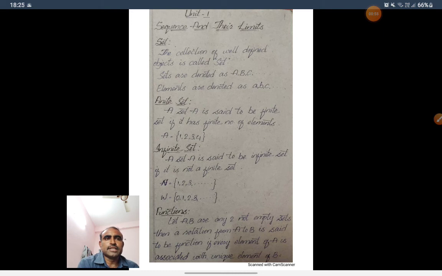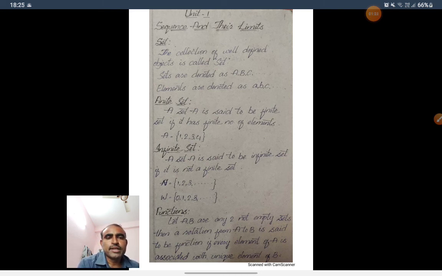Finite set. A set A is said to be finite if it has a finite number of elements. For example, A is equal to {1, 2, 3, 4}. These are finite elements, so this set is a finite set. Infinite set. A set A is said to be infinite if it is not finite. Otherwise, if the number of elements is not finite, then it is called infinite.